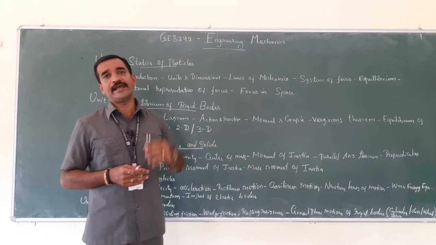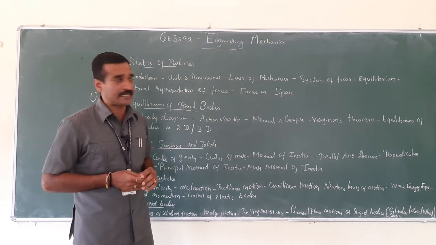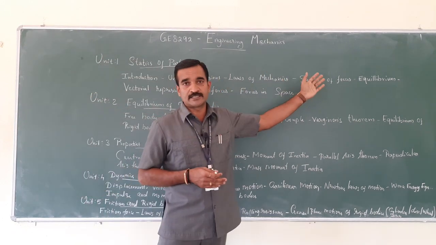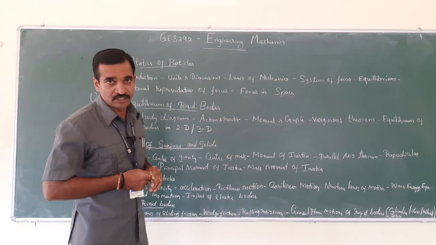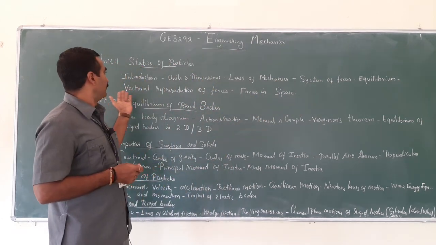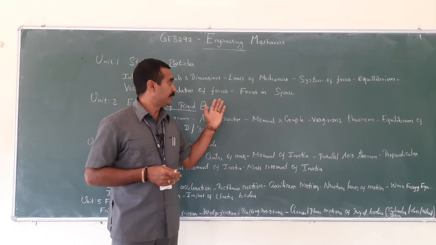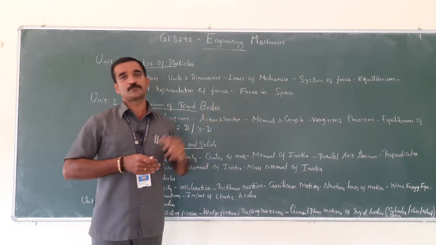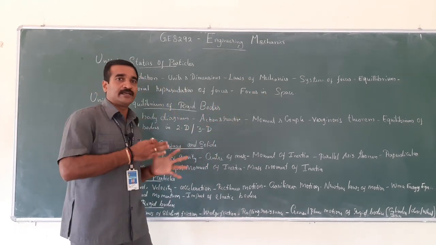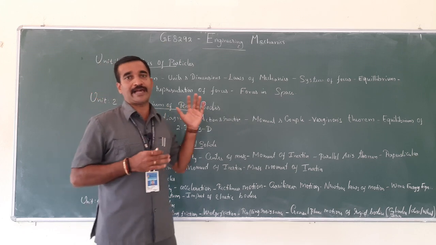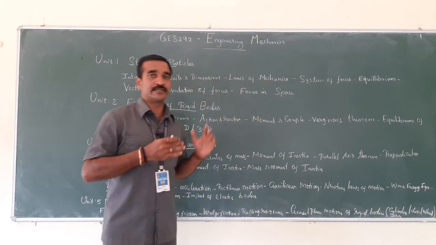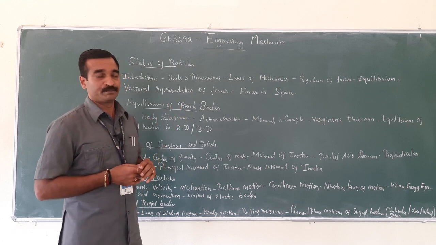There are even 9 laws as far as engineering mechanics is concerned. Then system of forces, right? Then equilibrium condition, vectorial representation of forces, then forces in space. Forces in space in the sense that forces are acting in the 3 axes, in the 3 directions, that is the 3 planes, right?